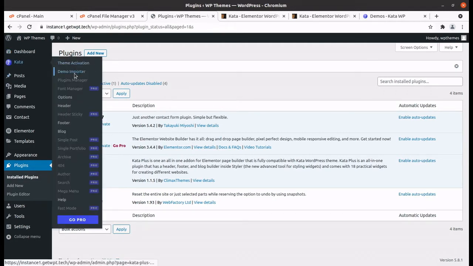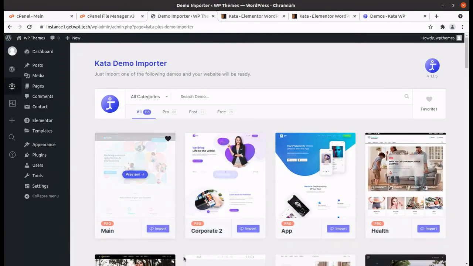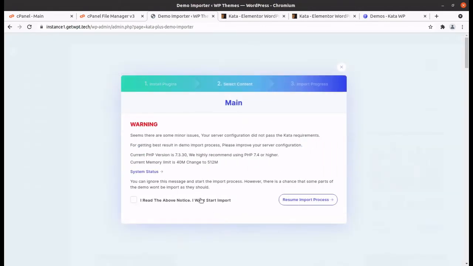So I am coming back to the demo importer of Kata and clicking again on the main import. Okay, so the plugin has been installed, and there are some warnings. There are some minor issues. Your server configuration did not pass the Kata requirements for getting the best results. Current PHP version is this, and we recommend it to be higher. Current memory limit is 40 M.